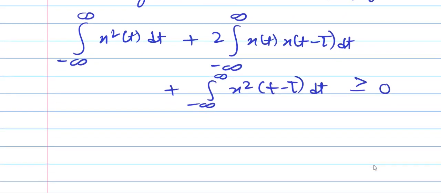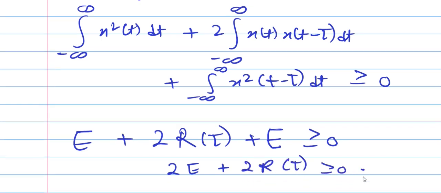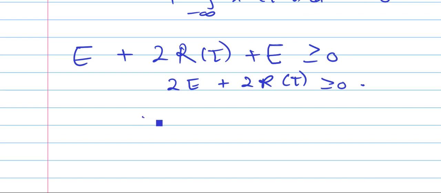So the first term is nothing but the energy, plus the second term is nothing but the definition of autocorrelation, that means R of tau, and the third term is the energy of the signal. Even if we shift the signal, the energy does not change. So again it is the energy of signal x of t. So it is greater than or equal to 0. That means 2E plus 2 R of tau is greater than or equal to 0. That means E plus R of tau is greater than or equal to 0.